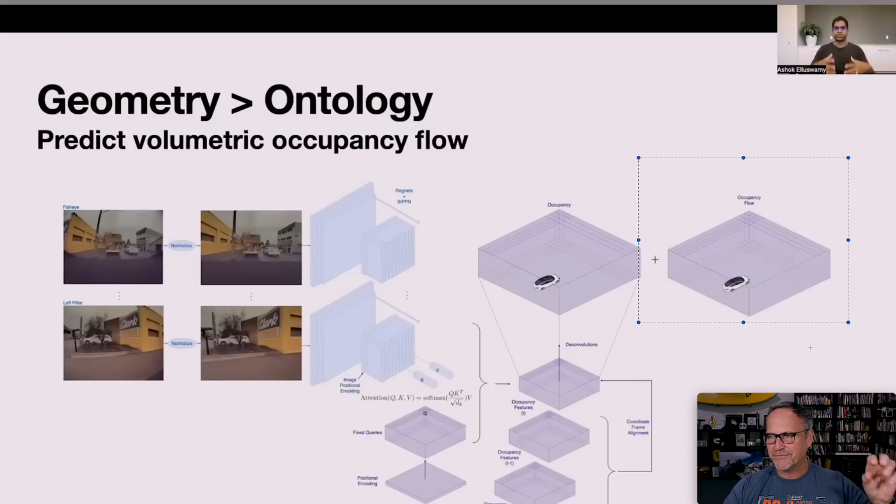What this occupancy flow allows us to do is to understand what's moving and what's not moving in the scene. So if you're following behind a vehicle that's traveling at the same speed as you, you're seeing an obstacle in front of you. You're like, oh no, I can't run into that. But the occupancy flow will tell you, oh, this thing's going at the same speed as you, so you don't need to slow down, no big deal, because the occupancy is flowing away from you.